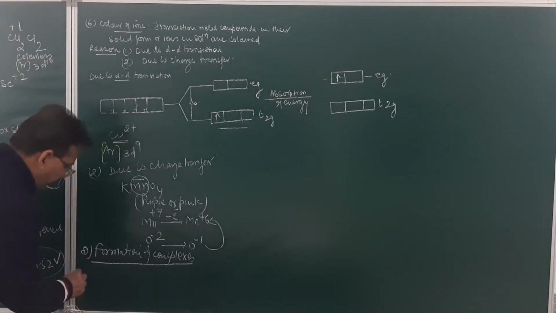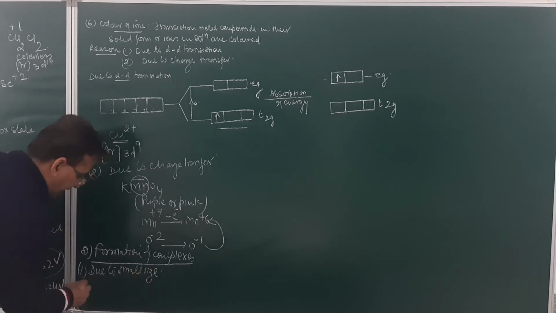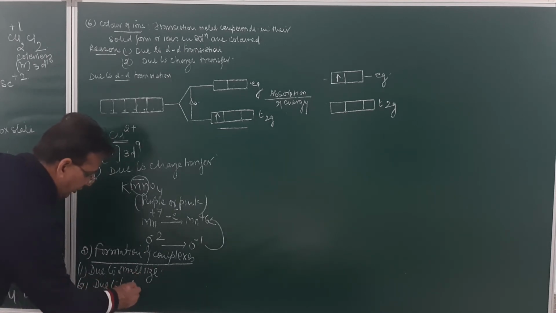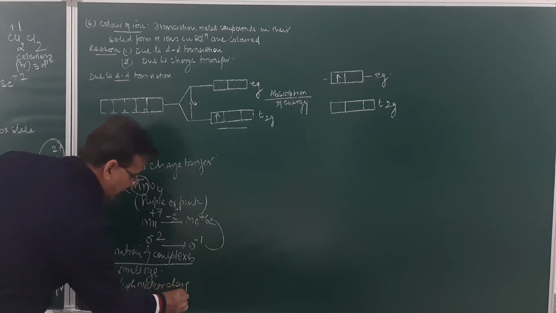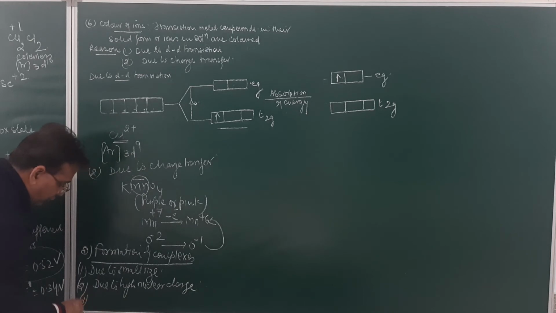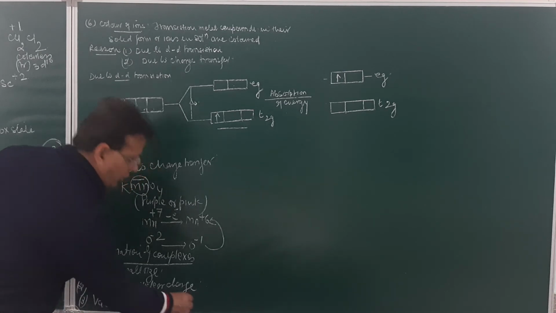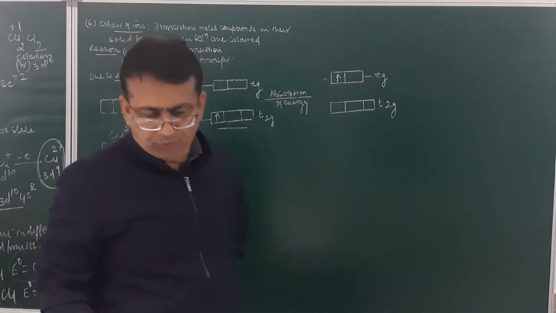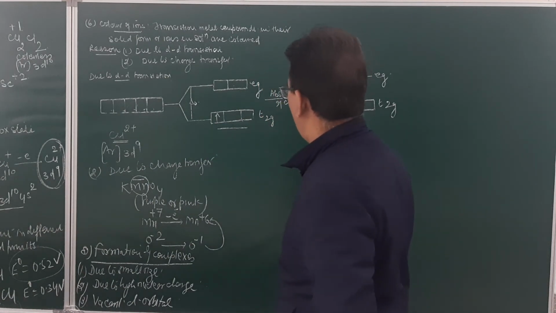So why do they form complexes? Due to small size, due to high nuclear charge, and third, due to vacant d orbital. Another 3 marks question in the board examination. Am I clear? So why do they form complexes? Due to small size, high nuclear charge, and vacant d orbital.